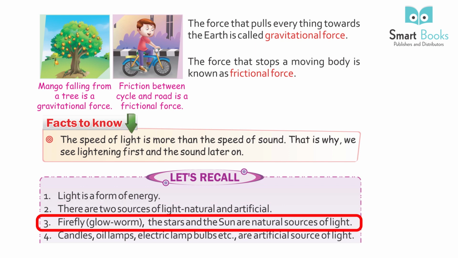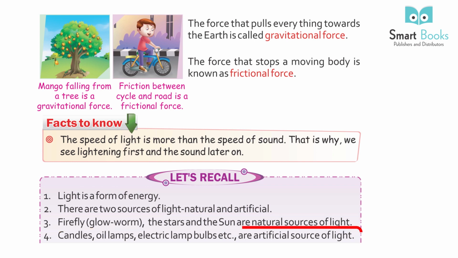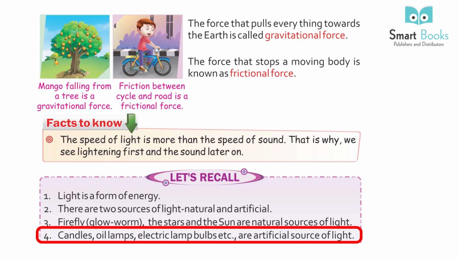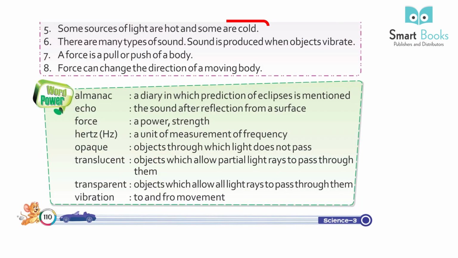3. Firefly, glowworm, the star and the sun are natural sources of light. 4. Candles, oil lamps, electrical lamps, bulbs, etc. are artificial sources of light. 5. Some sources of light are hot and some are cold.